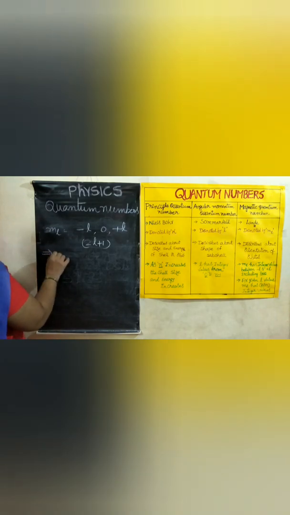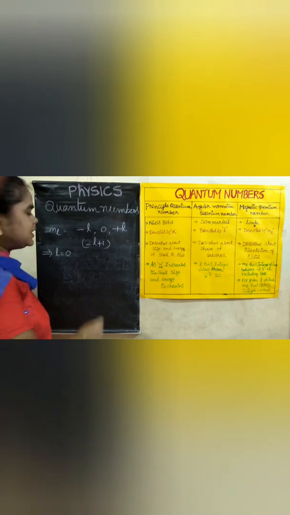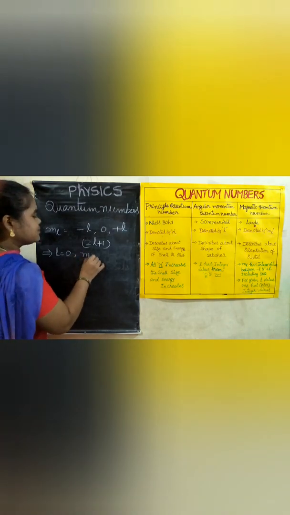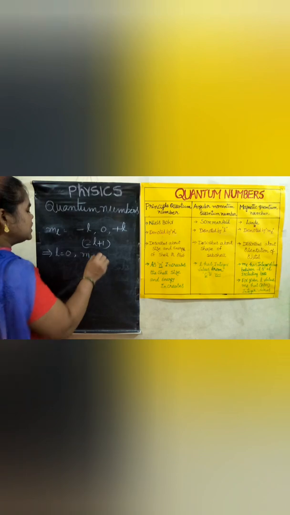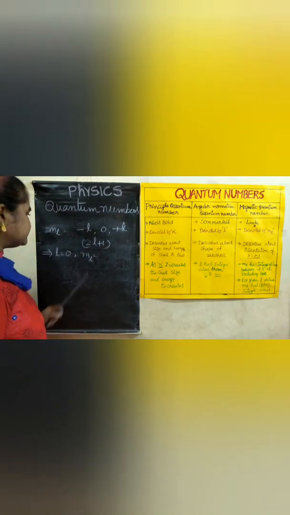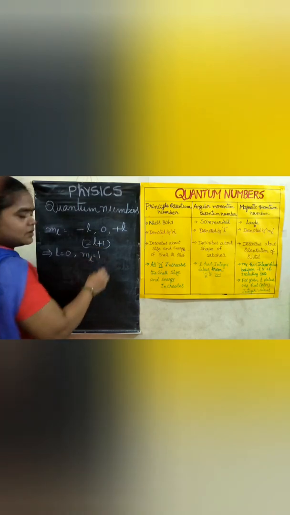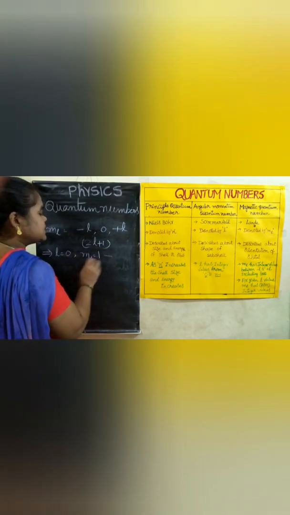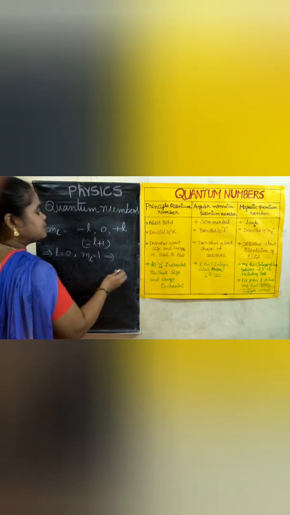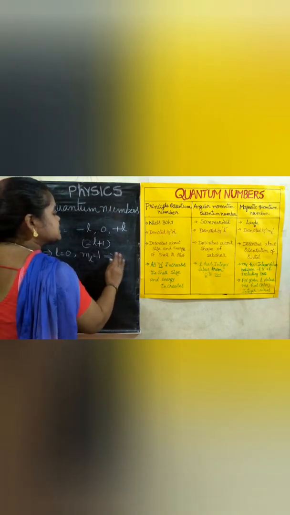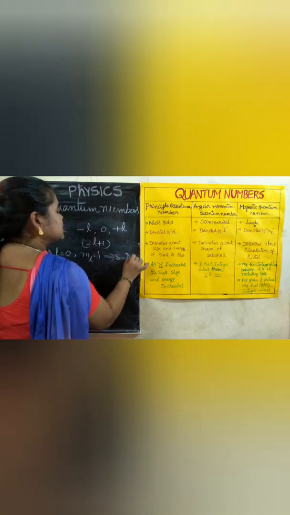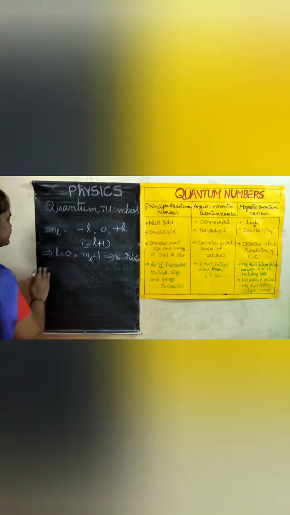Let me show that. For example, L is equal to 0. Then ML is taking, according to this formula, just substitute the L value in this. 2 zeros are 0, plus 1 means 1. Means ML is taking 1 value. That represents the S subcell, the S orbital. Okay. And the next one.